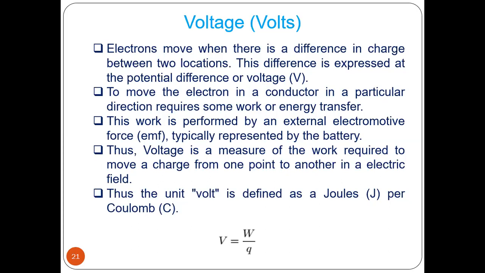Okay. That means V equal to W by Q. That means the work required to move a charge, W by Q. Thus the unit volt is defined as joule per coulomb.